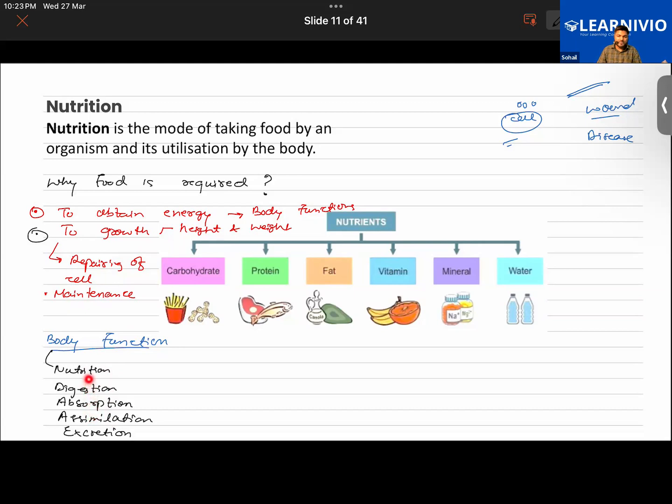Nutrition might not be a 24-hour process, but digestion, absorption, assimilation, okay? And excretion is also a 24-hour process, because excretion does not only mean the removal of solid and liquid waste from our body. We exhale carbon dioxide outside, that is also excretion. So it's a continuous process.